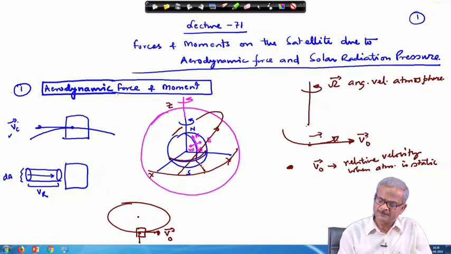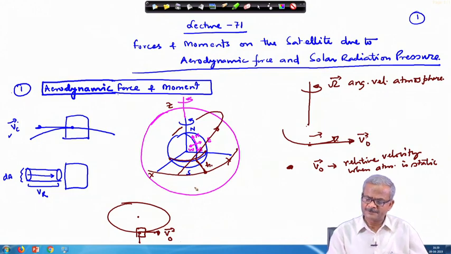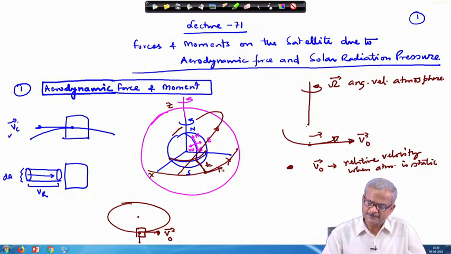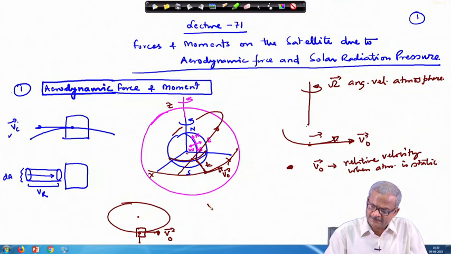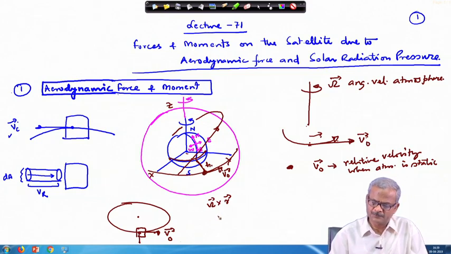This is the altitude of the orbit you are considering here, and here this is your v 0, already given. So, what will be the atmospheric velocity? That will be omega cross r, where r is the radius vector of this point. So, this becomes v atmosphere.